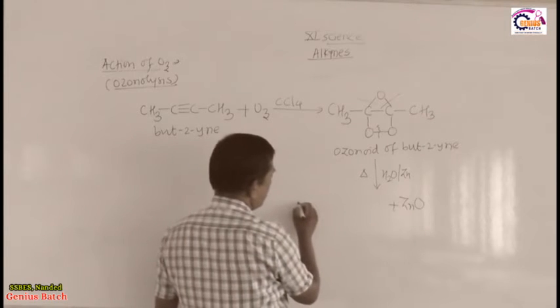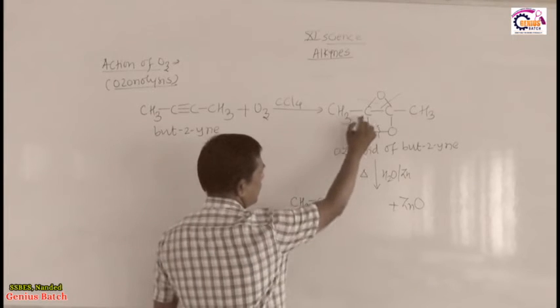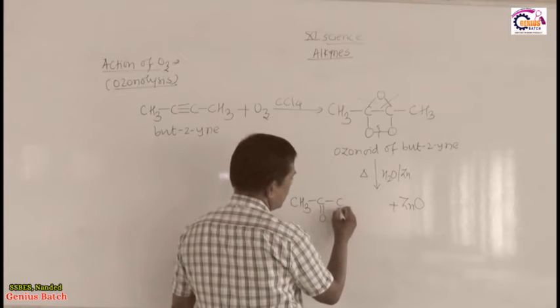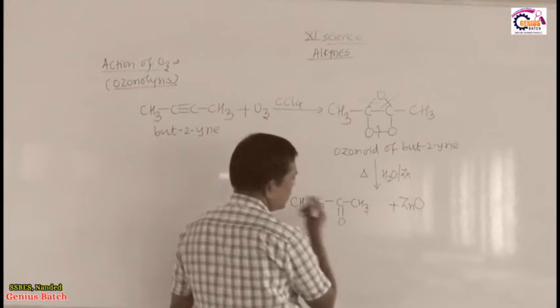What is the remaining one? The remaining one is like this: CH3 C, here there is a double bond O, here again C double bond O, and lastly CH3.